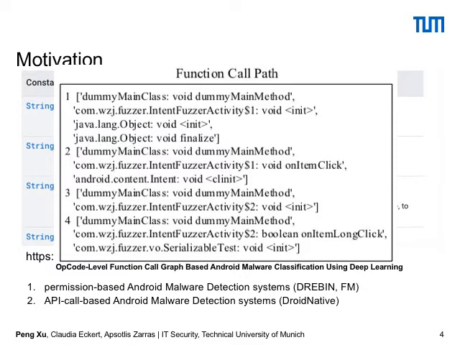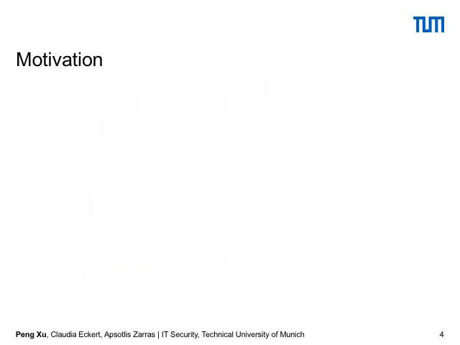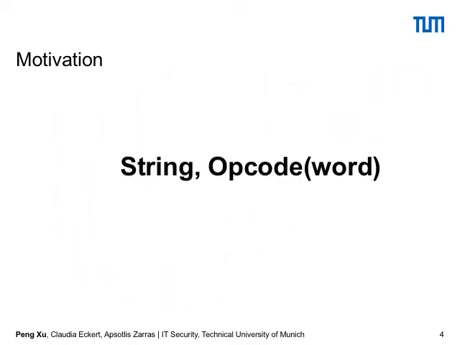But here we can see that no matter whether permission-based or API-based, both of them use strings, like the permission, like the name of the API call, to detect the malware behaviors.